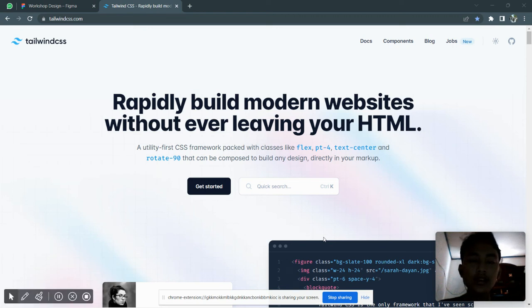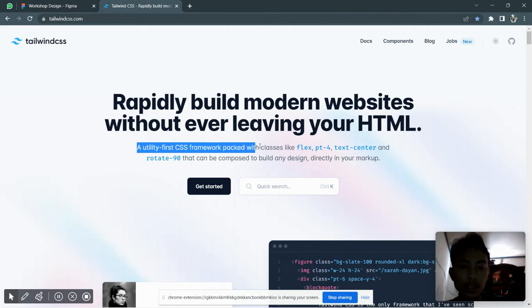Hello guys, in this video I want to show you how to create a web portfolio using the CSS framework, namely Tailwindcss. What is Tailwindcss? Tailwindcss is a utility-first CSS framework package with classes like